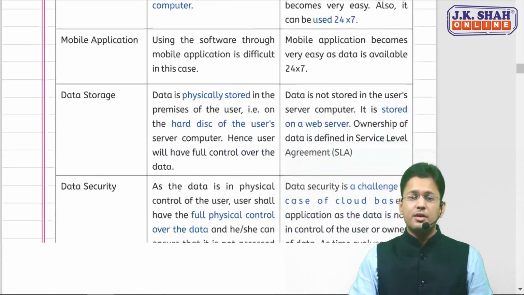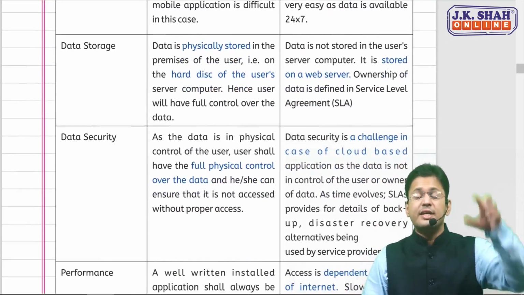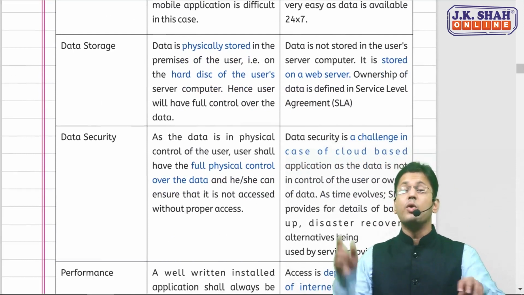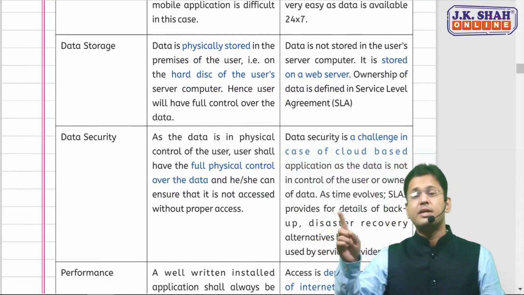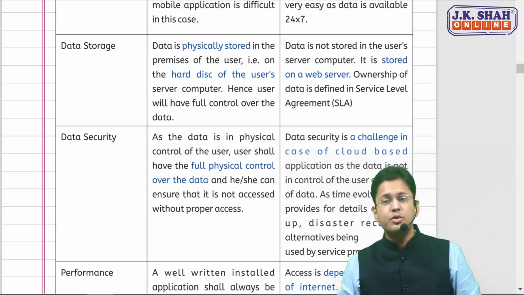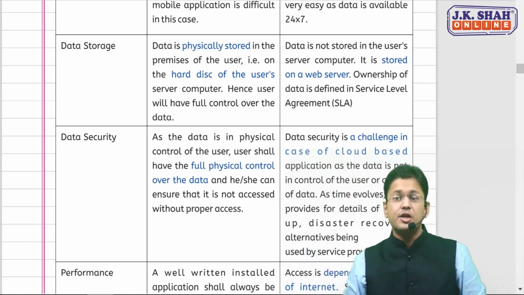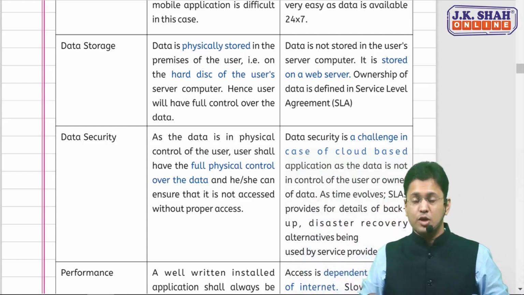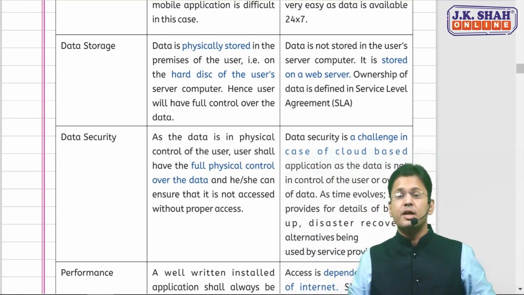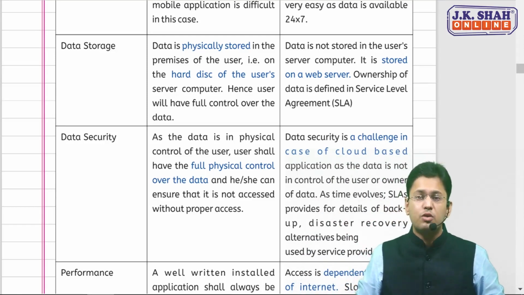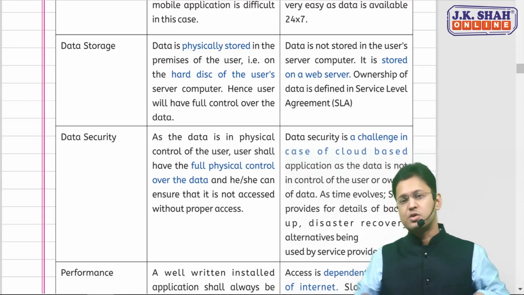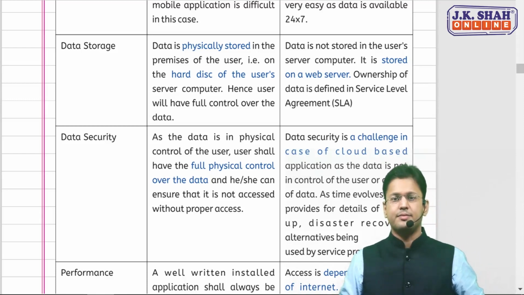The next one, data storage. In the installed application, the entire data is stored on the hard disk only, so users have full control over the data. Whereas in the cloud application, the data is stored on the server. So ownership of data is generally defined under a service level agreement. You would have studied in chapter 4 that whenever we take services from cloud vendors, we enter into a service level agreement so that the ownership of data and responsibilities can be clearly defined.